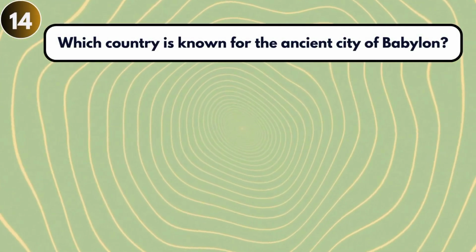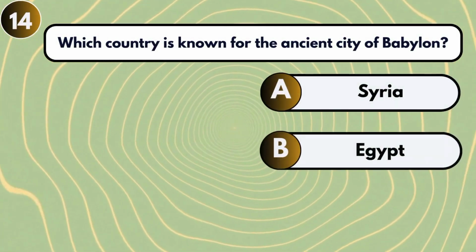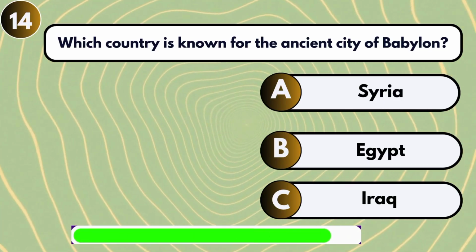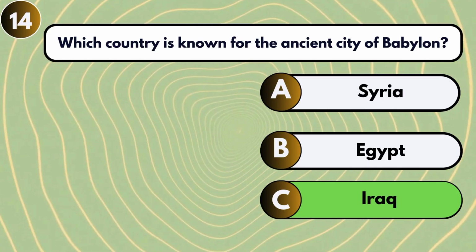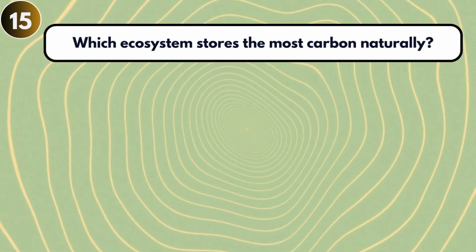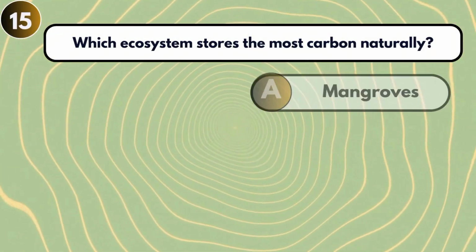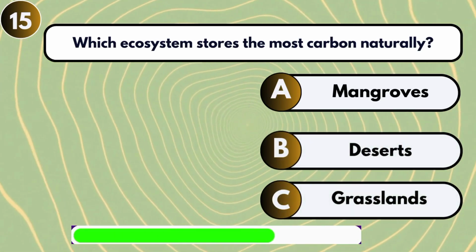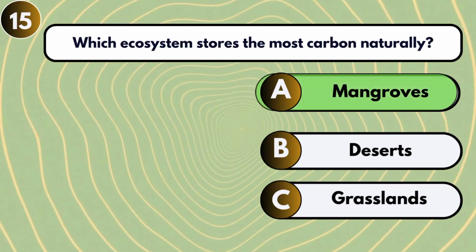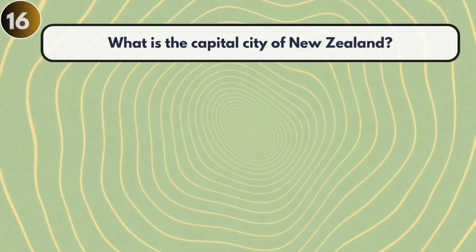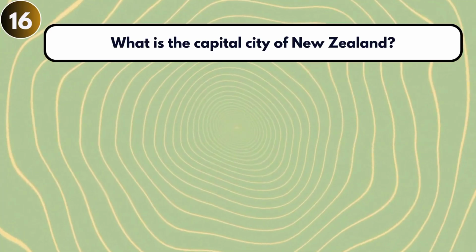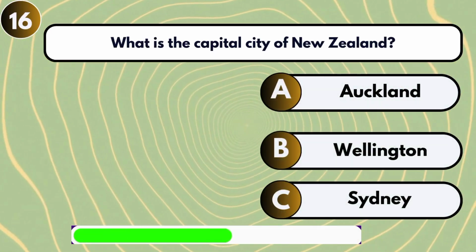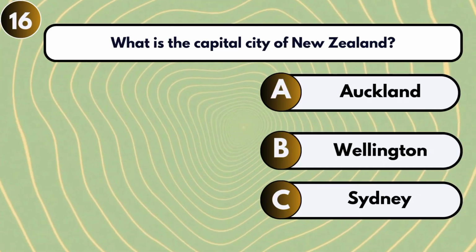Which country is known for the ancient city of Babylon? Iraq. Which ecosystem stores the most carbon naturally? Mangroves. What is the capital city of New Zealand? Wellington.